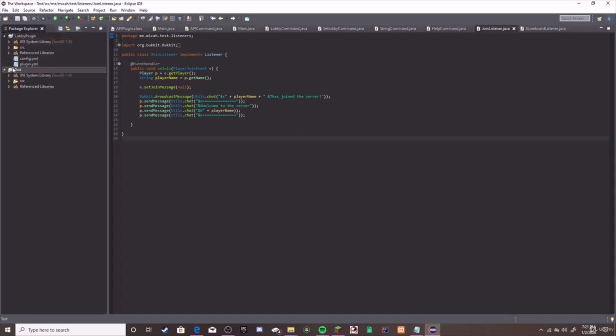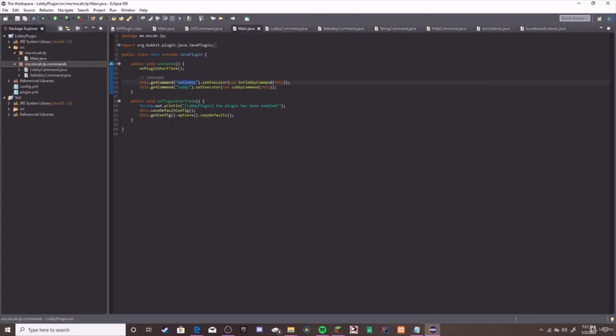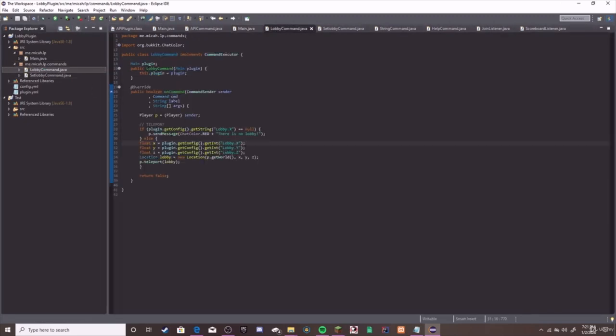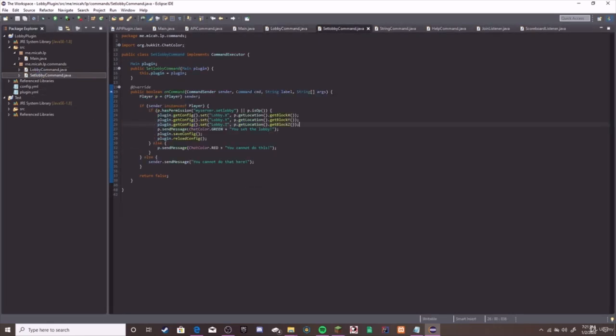So as you can see here, we have two projects that we develop during the course. Now this one is called the lobby plugin, and this was a super basic plugin that we created that would allow you to set a lobby and then go to a lobby. How we did this was we decided to save locations to our config, and then we would get the locations from memory when we needed to. So we also have a set lobby, which is the memory of the base. And what this does is it sets the lobby location, and then it gets it when a player requests it.